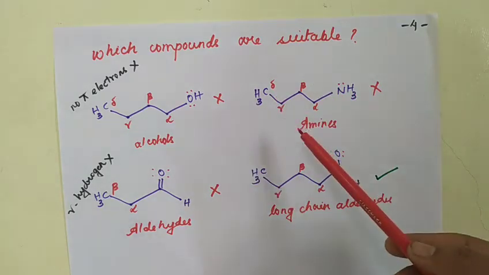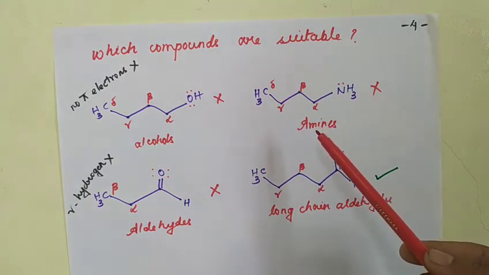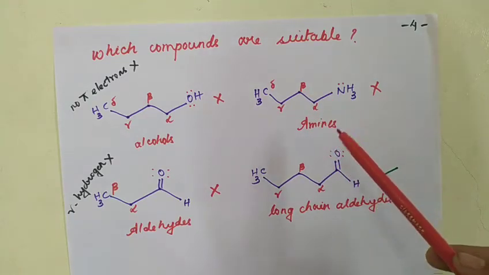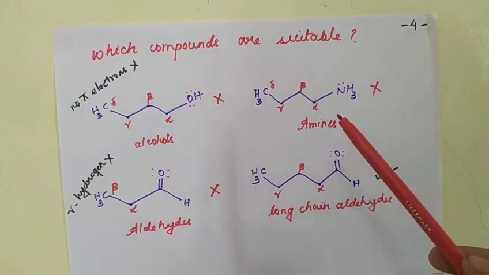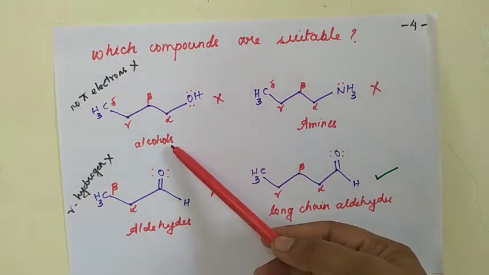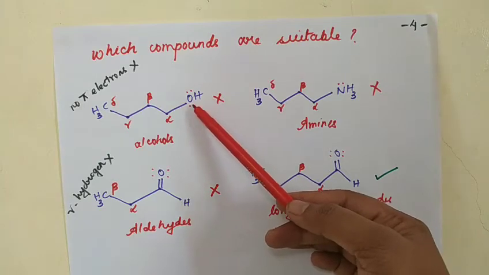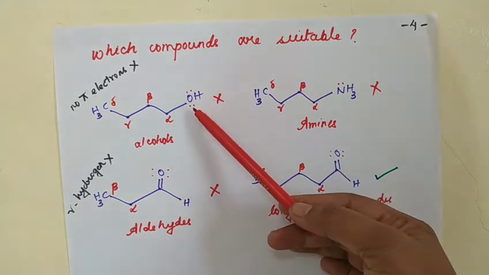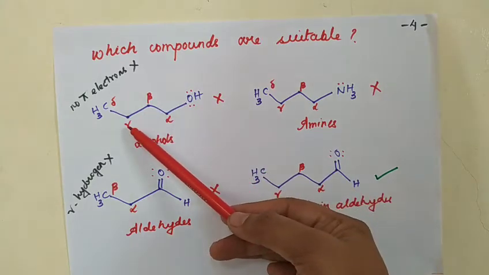Now, if you remember, what is the requirement for the McLafferty rearrangement? The molecule should possess pi electrons, n electrons and gamma hydrogen. Look at the first example, alcohols. Alcohols have n electrons, of course, the lone pair of electrons present on the oxygen. It has the gamma hydrogen.